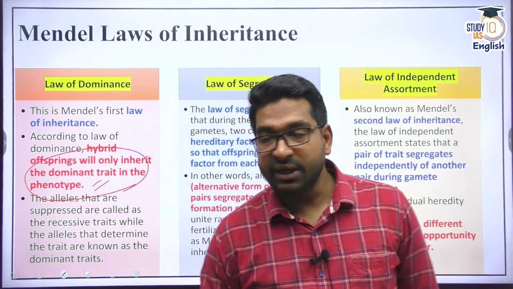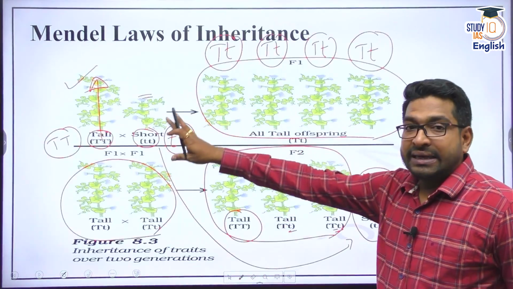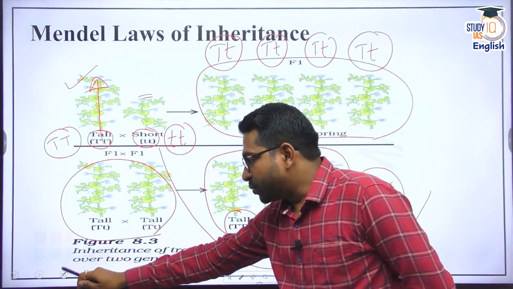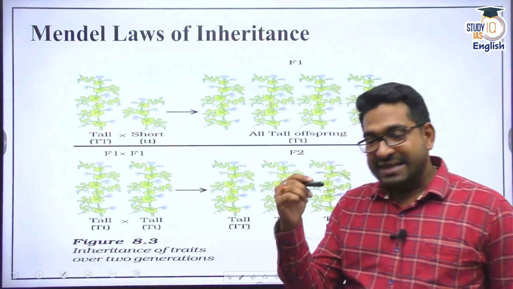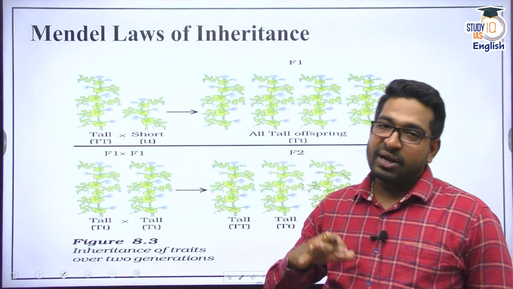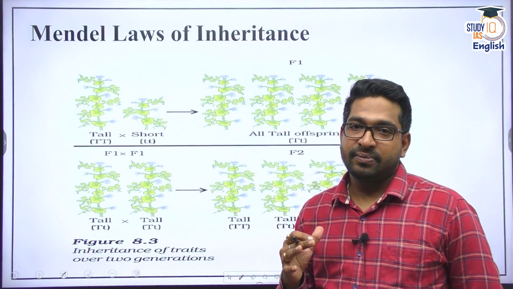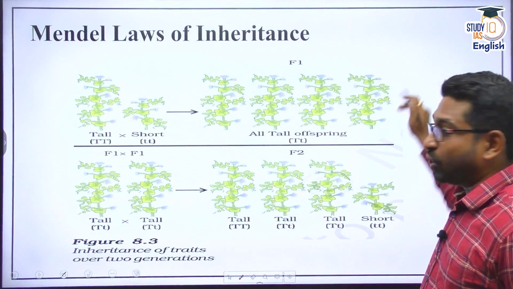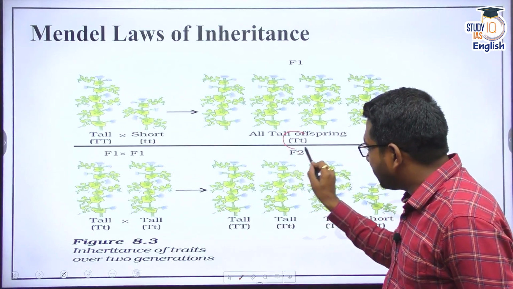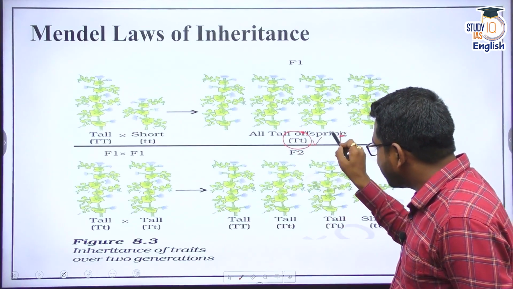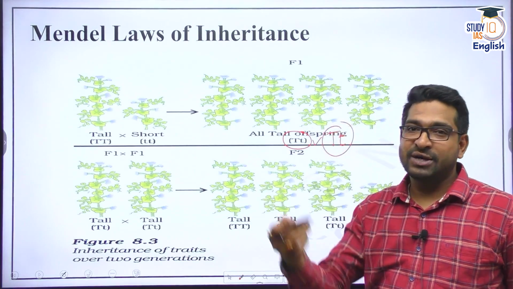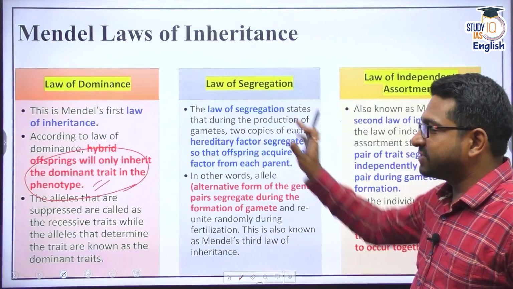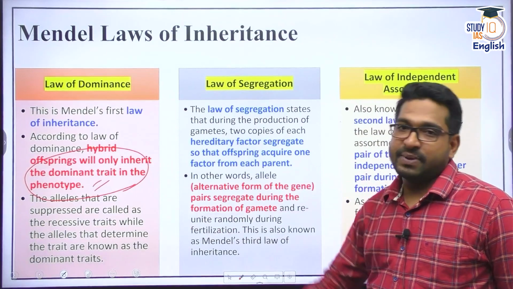Law of dominance, meaning always the dominant allele is going to express itself, whereas the recessive allele will remain dormant. That's why when he crossed these two, he got all the plants as tall. But in all the offspring, there is one recessive trait which has not been expressed at all. So, law of dominance: if there is a dominant trait, it will be expressed.